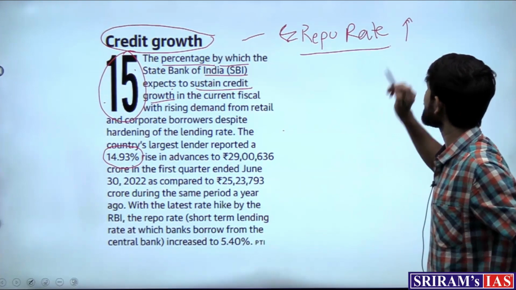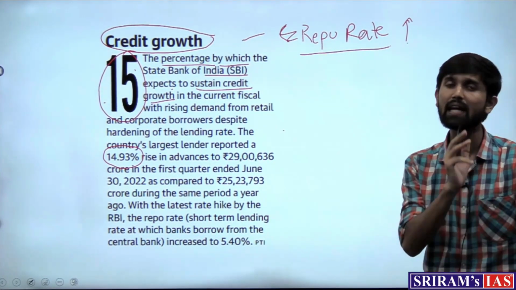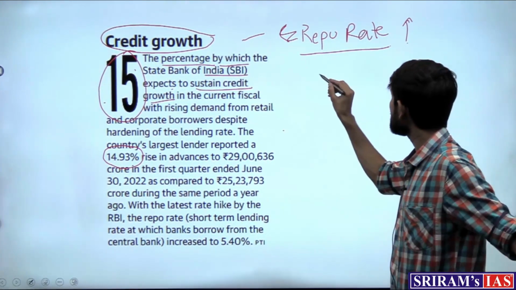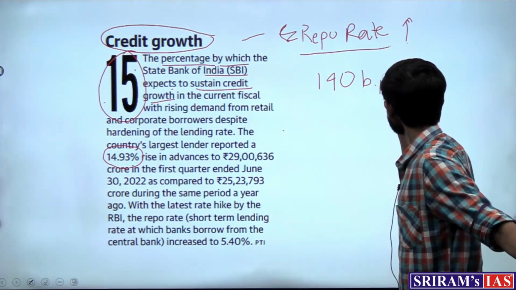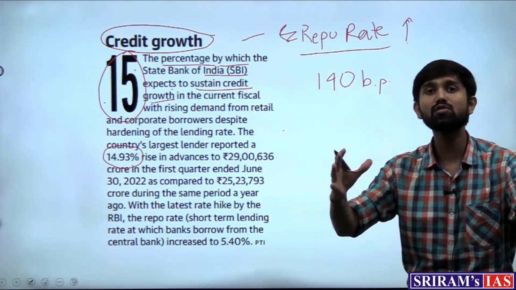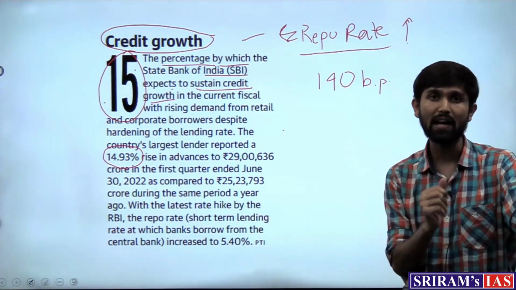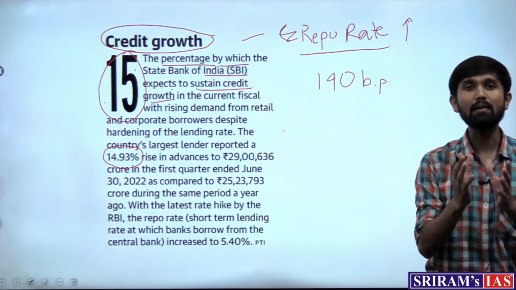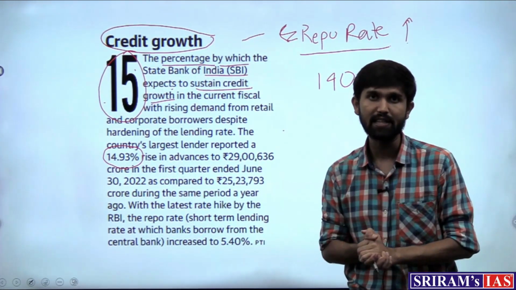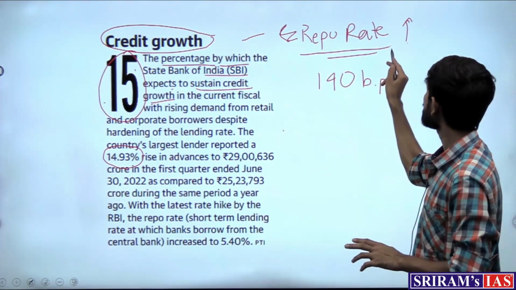So this was increased, and from the month of May 2022, it has been increased by 140 basis points, which means that it has continuously been increased. And why was this done? To tame the effects of inflation, to tame the effects of rising prices in the economy. So the repo rate was increasing.